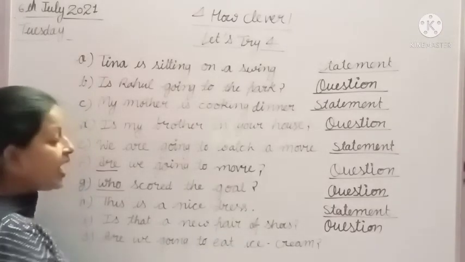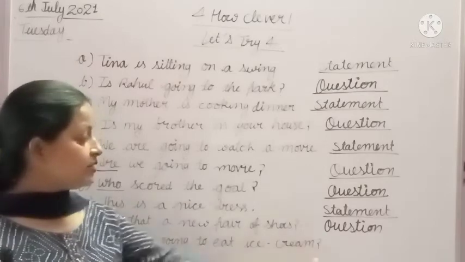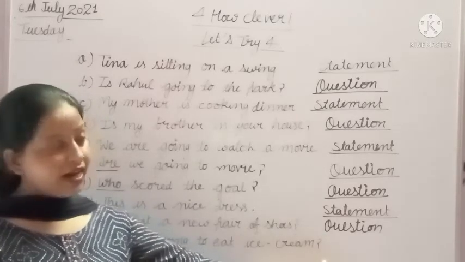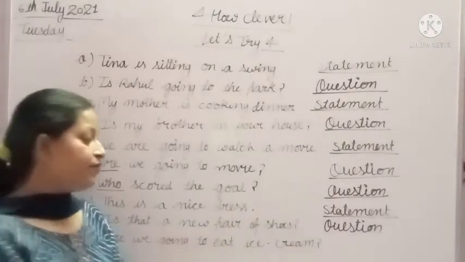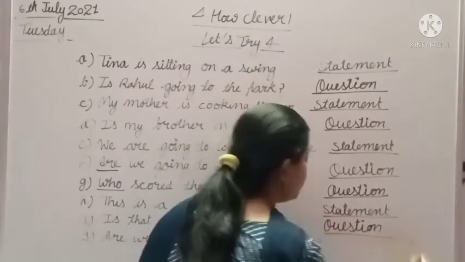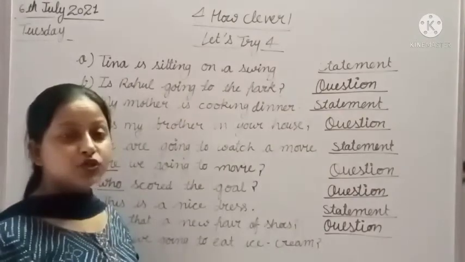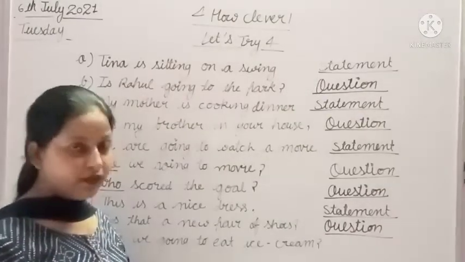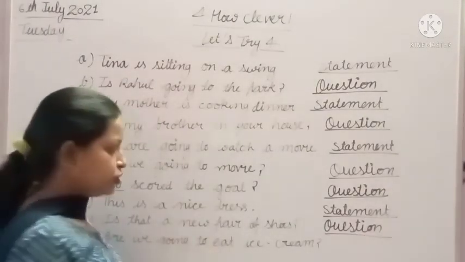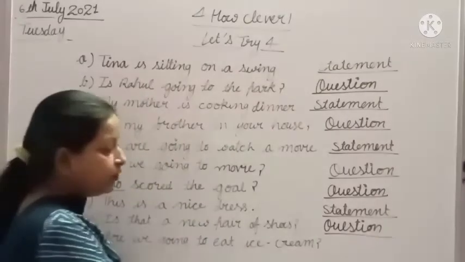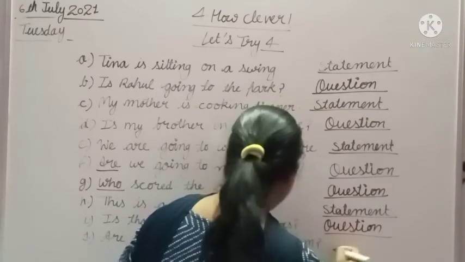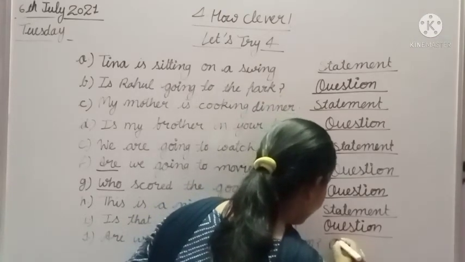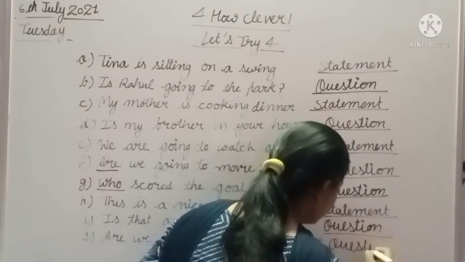Next one is, are we going to eat ice cream? So students, here is a question mark, and this sentence starts with a helping verb. That's why we will write question. You all know, students, a question sometimes starts with a helping verb and sometimes starts with a question word. So here is a helping verb, and it is asking something. That's why it is a question.